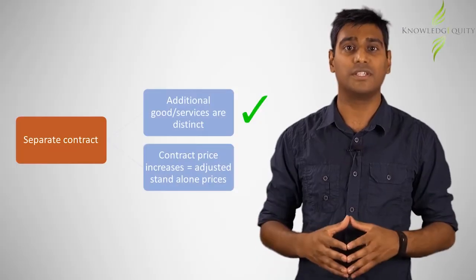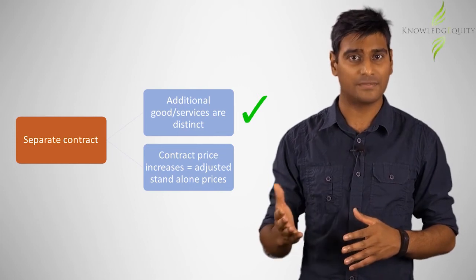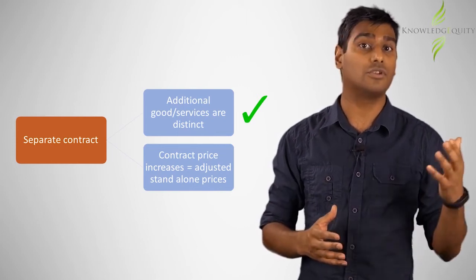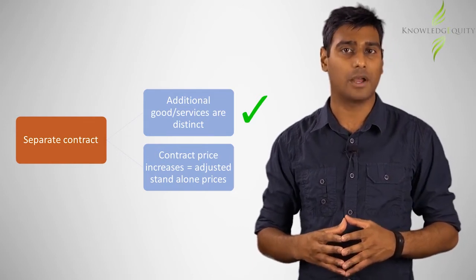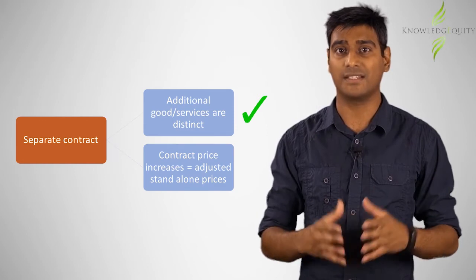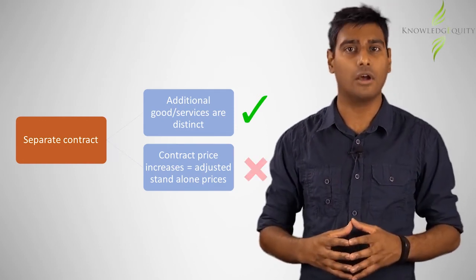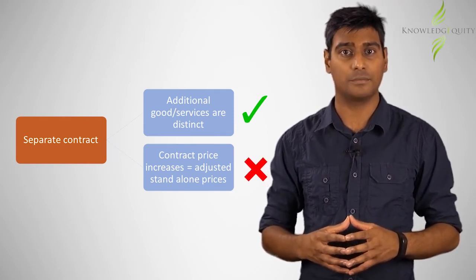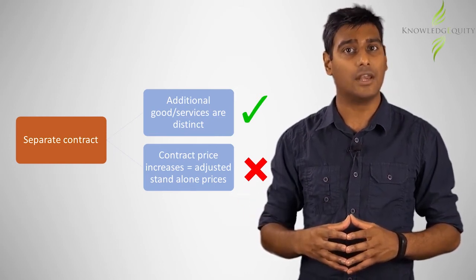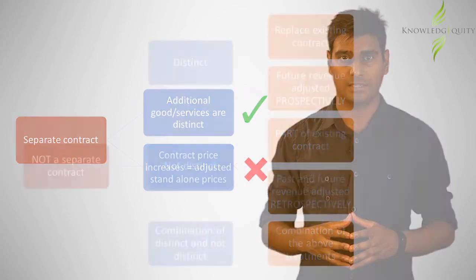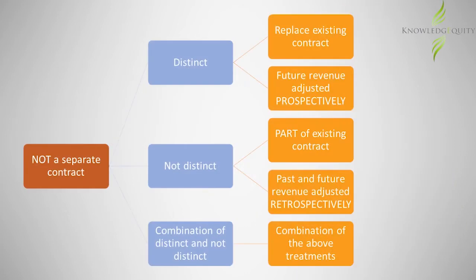The first requirement, which is that the goods or services be distinct, is satisfied since the uniforms are able to be used on their own and are separately identifiable. However, the second requirement, which is that the contract price should reflect the standalone selling prices, is not met since the additional uniforms are to be provided free of charge. Therefore, the modification cannot be treated as a separate contract. We now need to consider if the goods or services under the modification are distinct or not, as this would further affect how we are required to account for the modification.